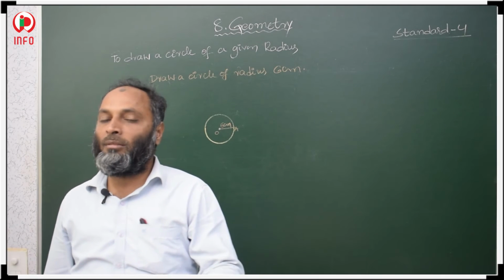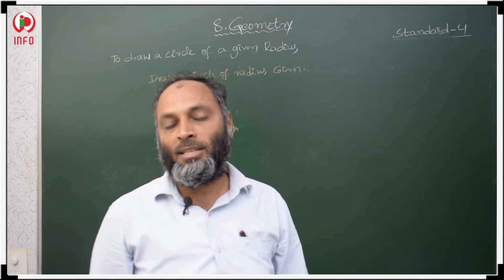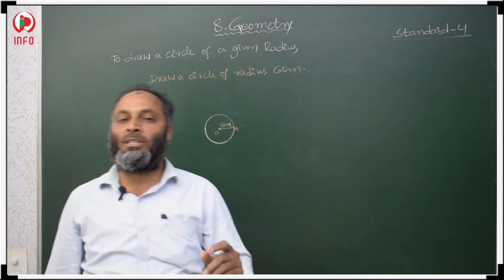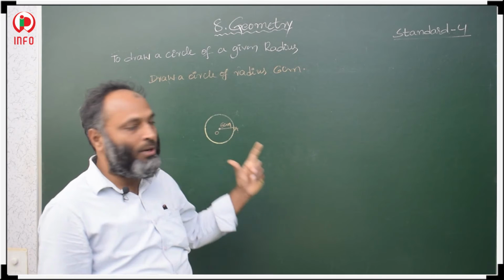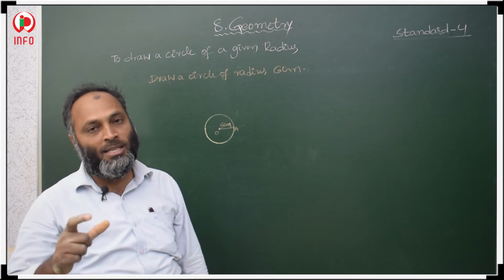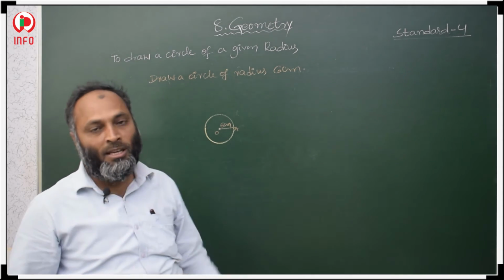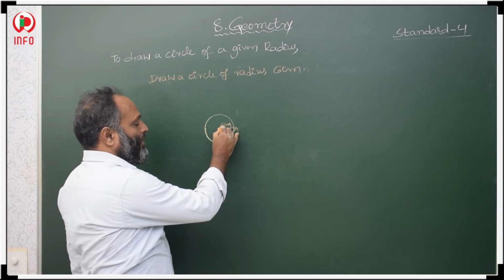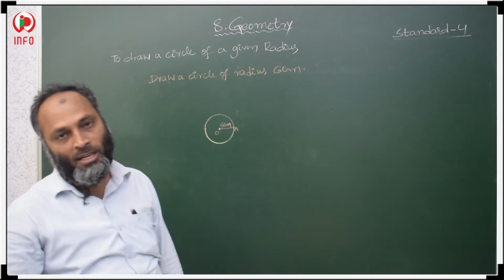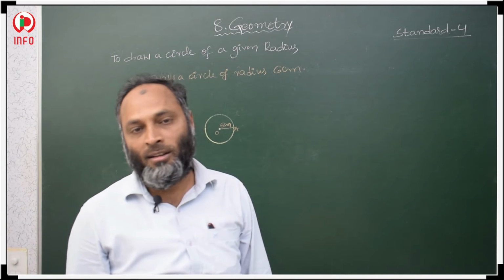With the ruler and the compass, we have to draw a circle. Here a 6 centimeters radius is given, so first we have to take 6 centimeters by taking the ruler and the compass. Measure 6 centimeters, then make a center first, and on the center keep your compass and rotate it, then you will get a 6 centimeters radius circle. Okay.